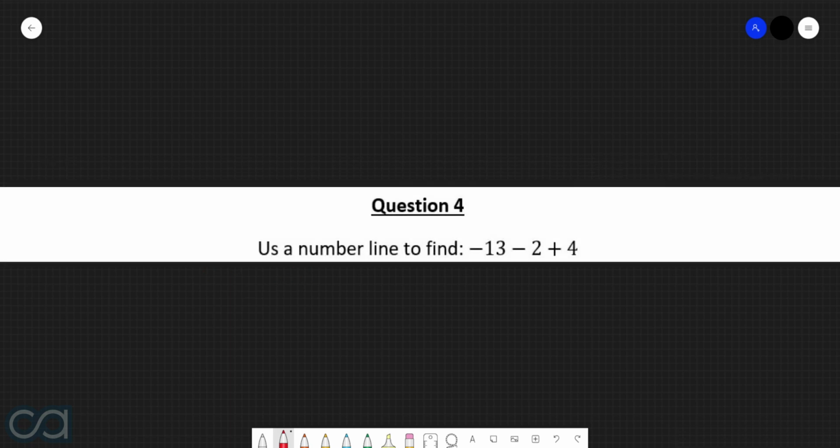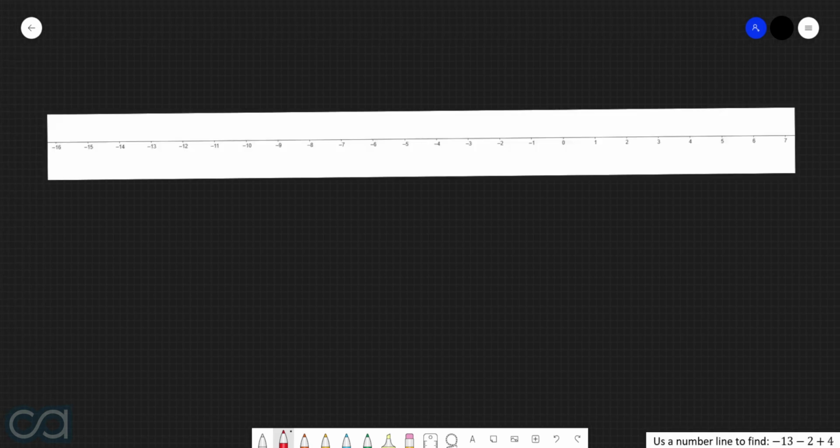Question 4. Use a number line to find negative 13 take 2 plus 4. Alright, let's first of all pop in a blank number line. Now in this case, we're first of all starting off at the number negative 13. We are then first of all going to subtract 2, which means that we're going to be moving to the left 2 times.